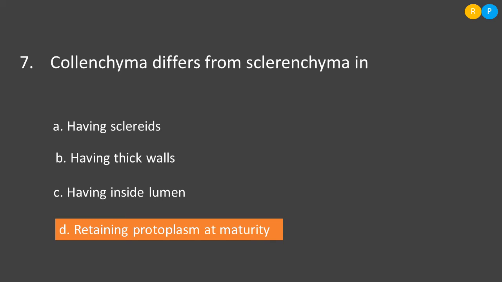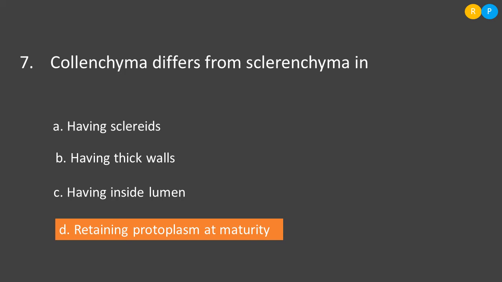Option A, having sclerites. So having sclerites is the character of sclerenchyma, not collenchyma. Collenchyma cells do not have sclerites. Then option B, having thick walls. So thick walls are present in the sclerenchyma compared to collenchyma. And option C, having inside lumen.